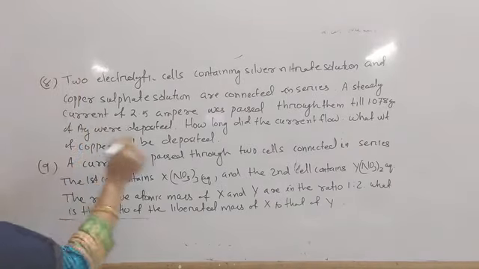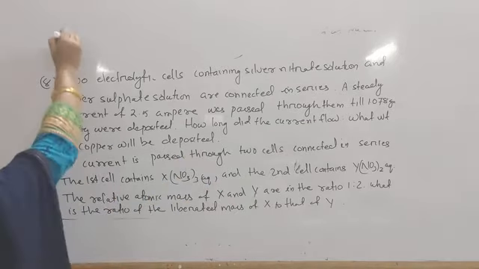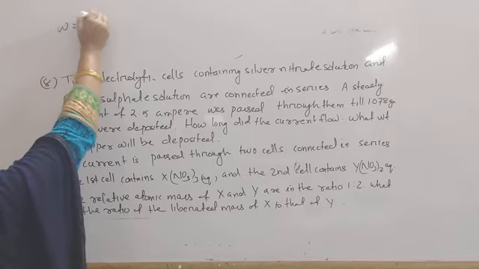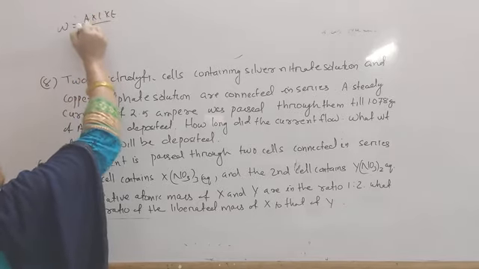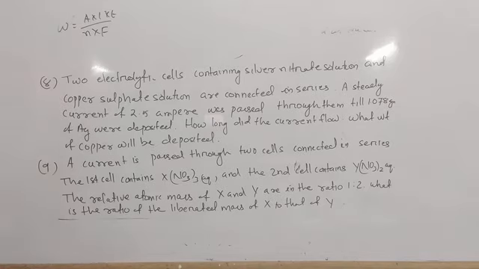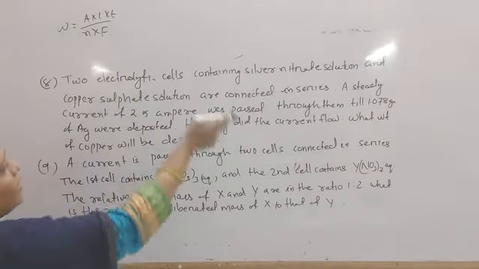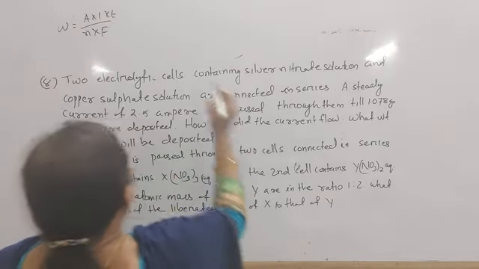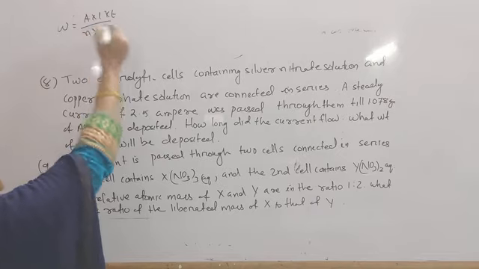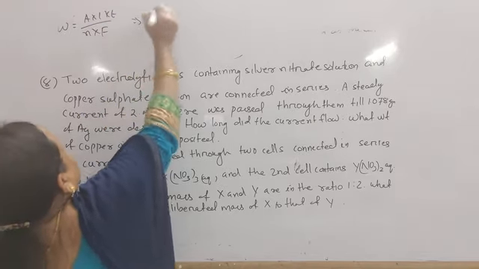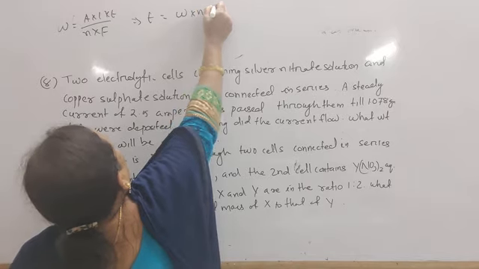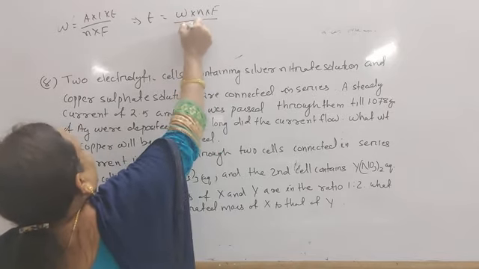So, apply Faraday's first law. What is that? W equal to A I T by N into F, and here given that the atomic mass of silver is 107.8 and that of copper is 63.5. You have to find out how long the current flowed, that is, T. This implies that T equal to W into N into F by A into I.